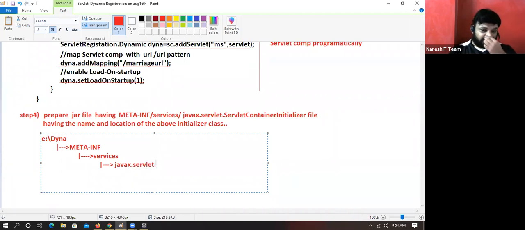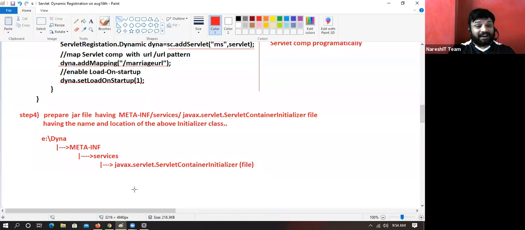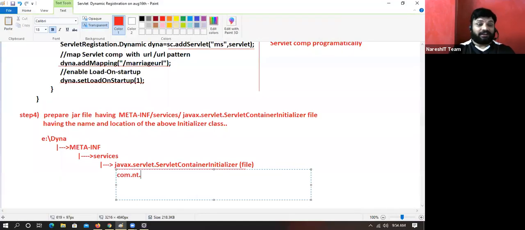javax.servlet.ServletContainerInitializer. We have to create these folders manually. Servlet container initializer file. It is not an interface, it is a file. Inside this file, we have to mention com.nt.initializer.MyWebAppInitializer. What is the name of the above initializer?